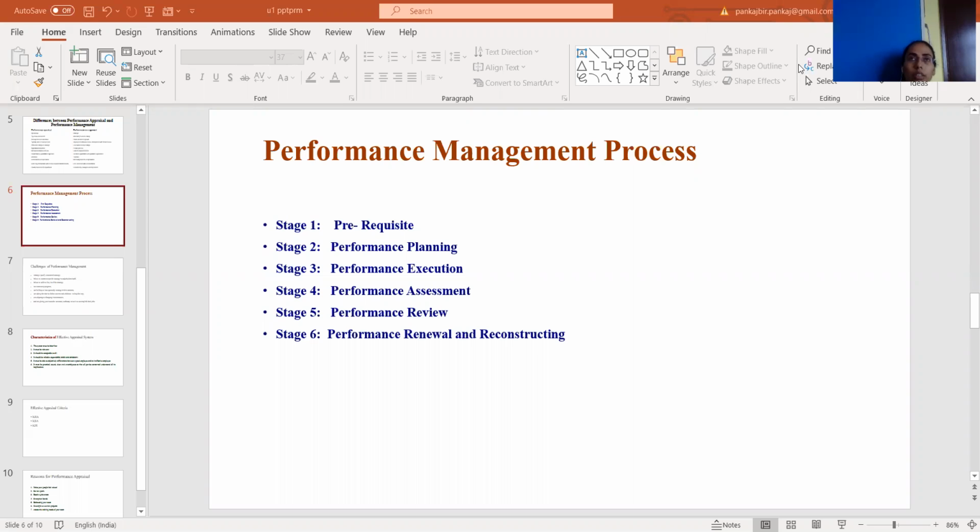In today's lecture of performance and reward management, we will talk about the process of performance management, or the stages involved in the process of performance management. So first we talk about the process of performance management.